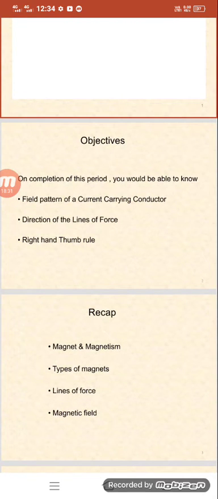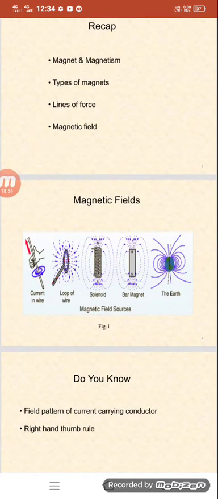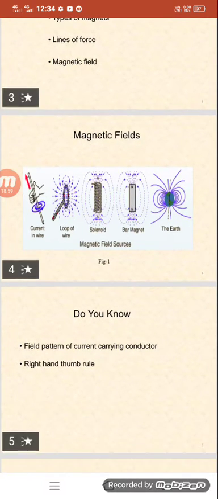These are the objectives we have: the field patterns of current carrying conductors, the direction of the lines of force, and the right hand thumb rule. Recap of the previous session on the magnetic effect of electric current: magnet and magnetism, types of magnets, lines of force and magnetic field. Some magnetic field directions we already learned.